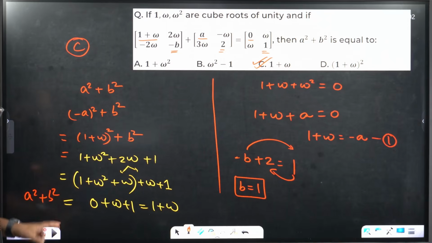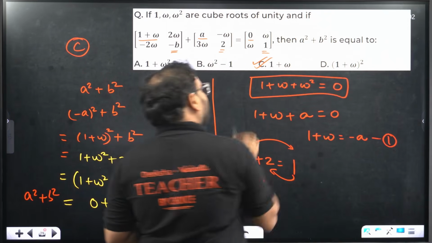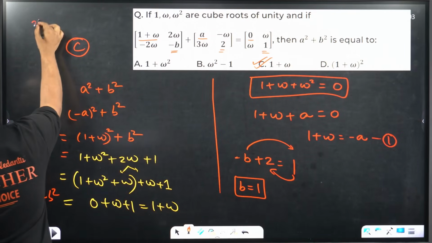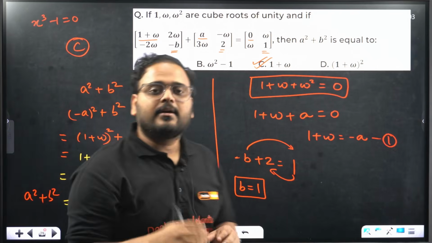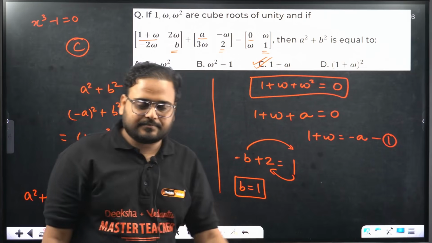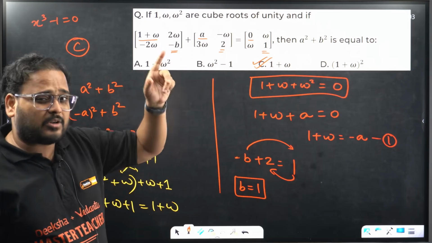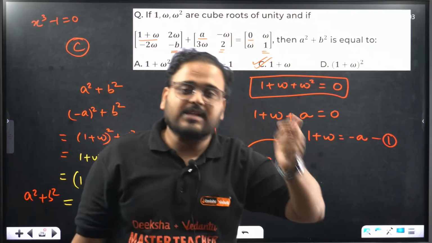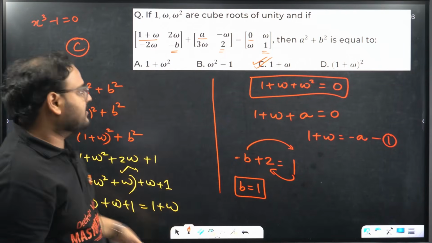Okay. Just understand this. The property starts from, since 1, omega and omega square are the cube roots of unity, right? What it means is, for this equation x cube minus 1 equal to 0, it's a cubic function, right? It will have 3 roots, and the roots are what? 1, omega and omega square. Then the sum of the roots, alpha plus beta plus gamma, the concept is there. Take over here, that is the result minus b by a. There is no x square term, that's why it will become 0. This is the property. From there everything is simple.